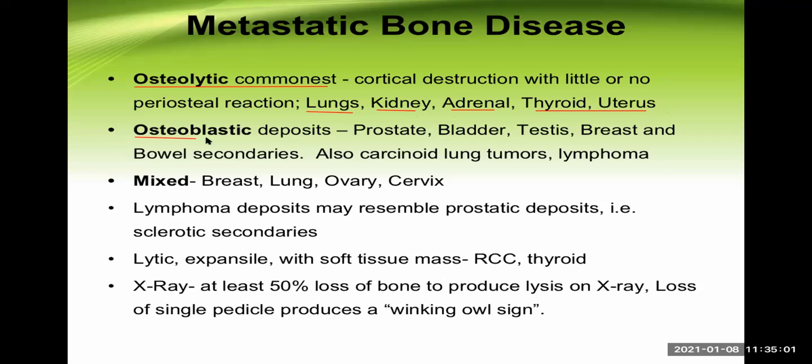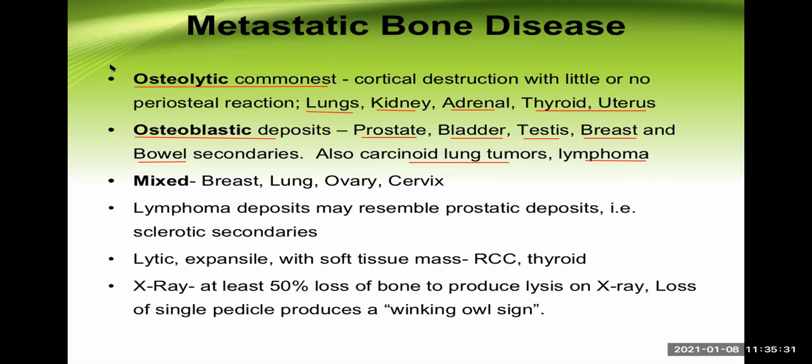Some others are called osteoblastic deposits. They mainly come from the prostate, urinary bladder, testes, from the breast in case of female, and from the colon, especially colon cancer. They are the osteoblastic ones. Also the carcinoid lung tumor and lymphoma as well. Carcinoid means serotonin producing tumor.